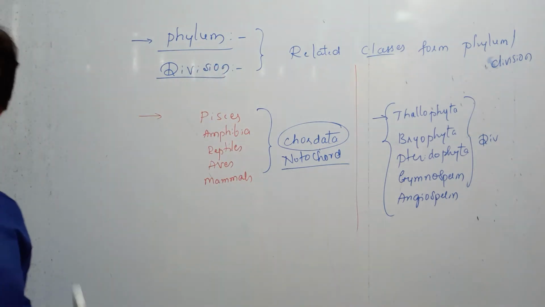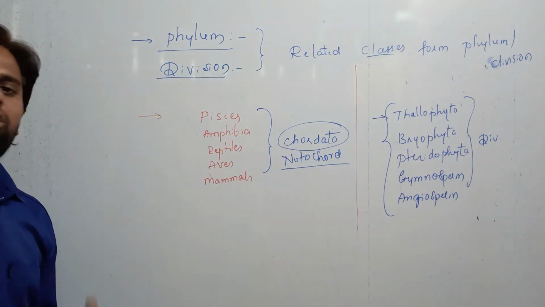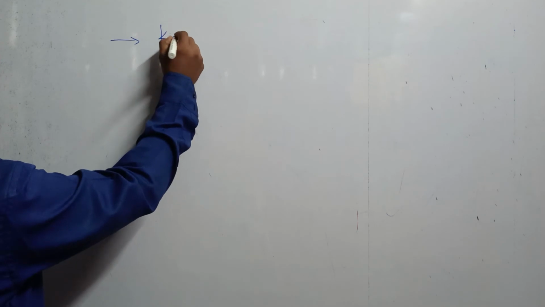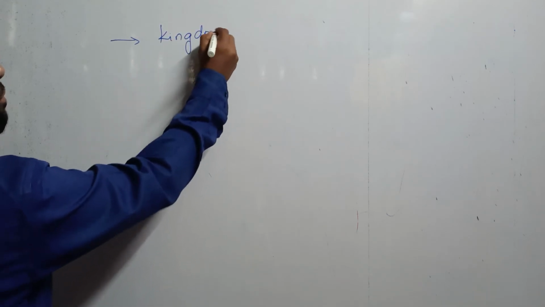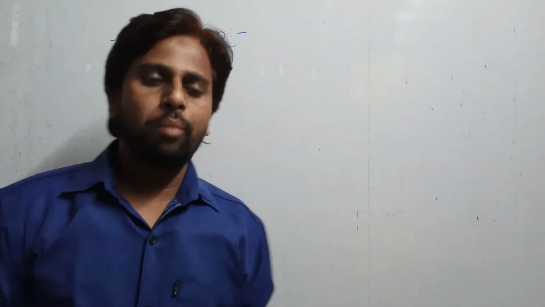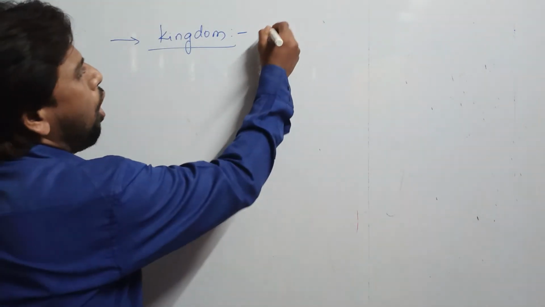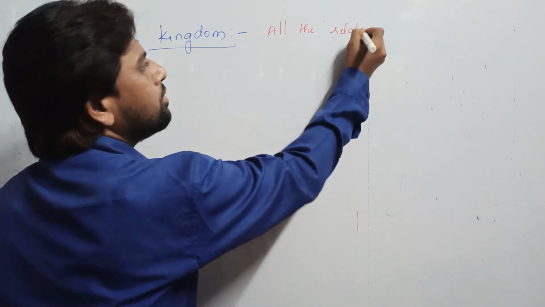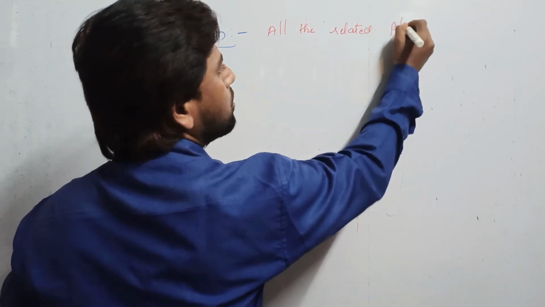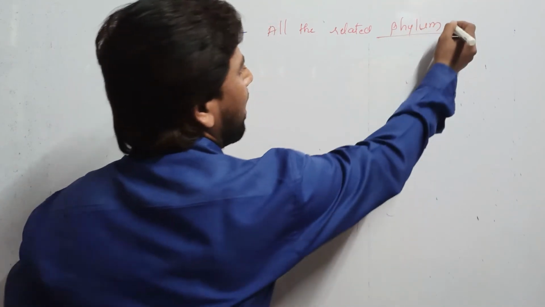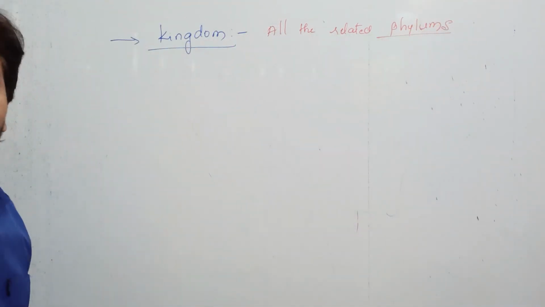So let us begin with the last level of classification, that is called as what? Kingdom. Students, kingdom is nothing but it is going to have all the related phylums. All the related phylums are going to be included under the kingdom.